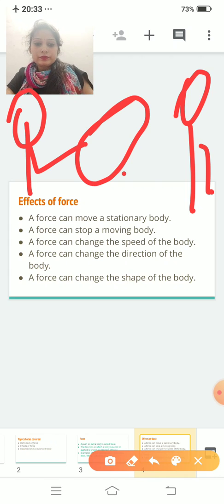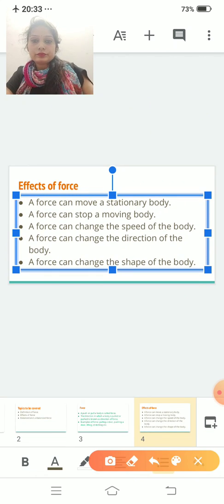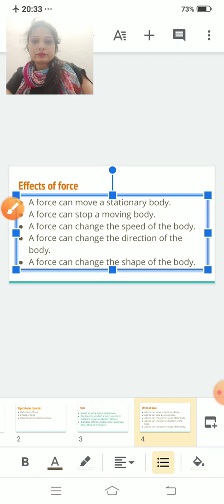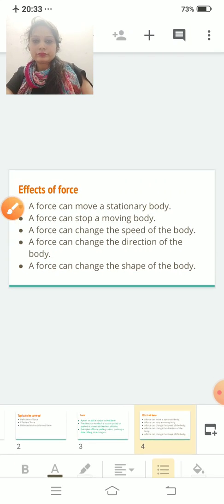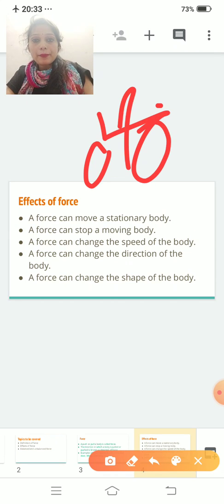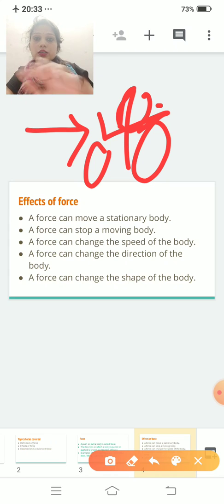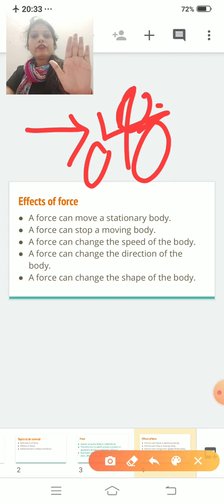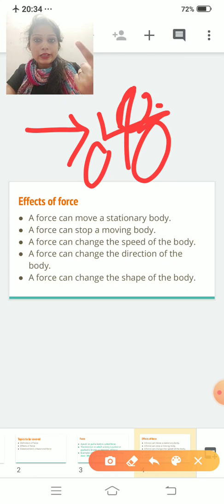For example, this is a bicycle, okay? If a person pushes this bicycle from behind, what will happen? The speed of the bicycle will increase. You can do this activity at home. Clear? If you push the bicycle from behind, the speed of the bicycle will increase. With this you can say that a force can change the